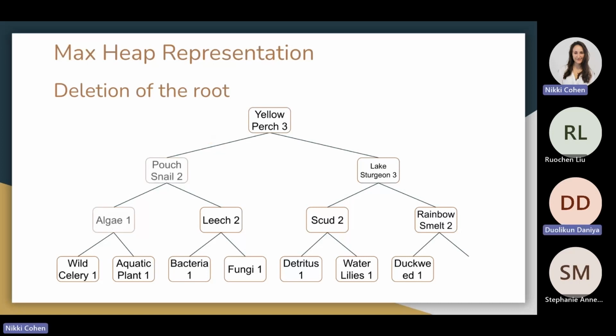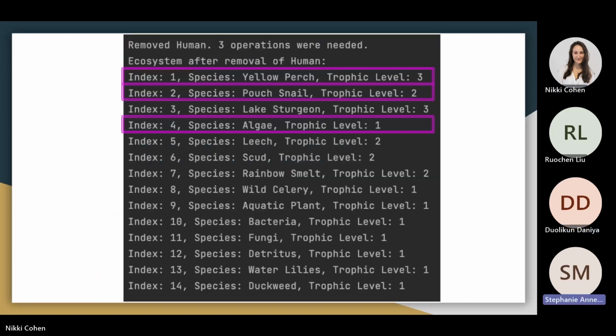In total, it took us 3 operations to rebalance our max heap after we deleted the root. And here we can see yellow perch is now at index 1, pouch snail has moved to index 2, and algae has moved to index 4 for a total of 3 swaps.